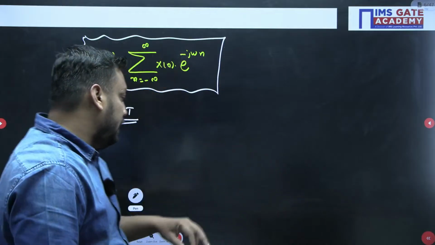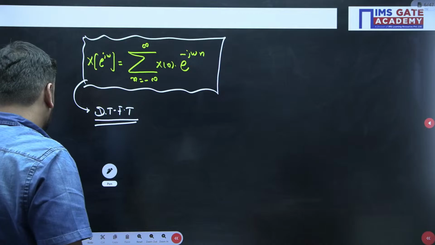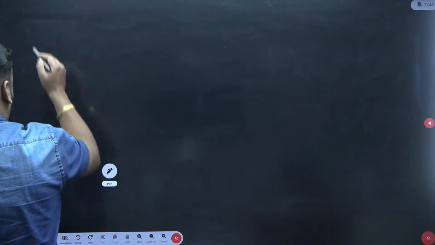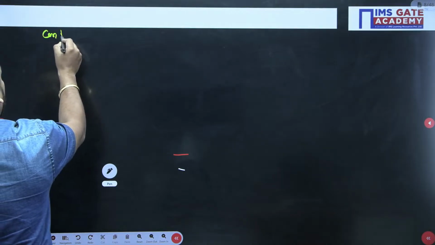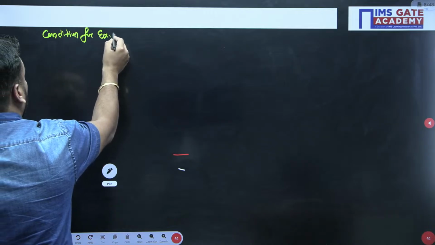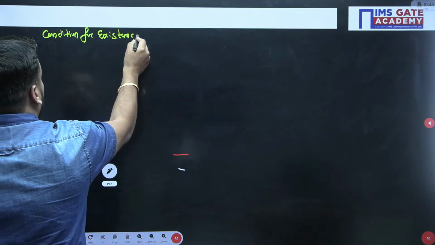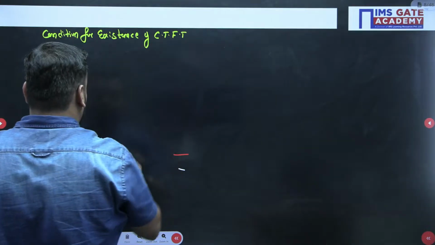Now students, coming to this part again, what is the condition of existence? I am writing here the condition for existence of CTFT.